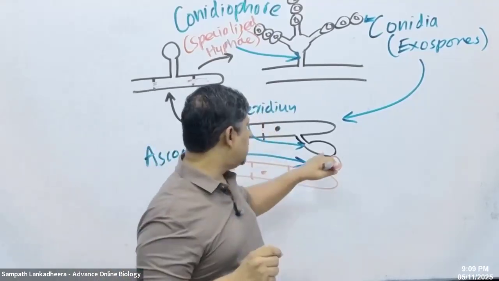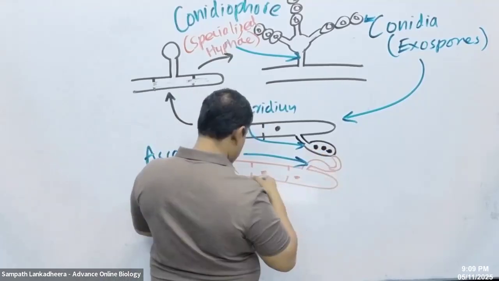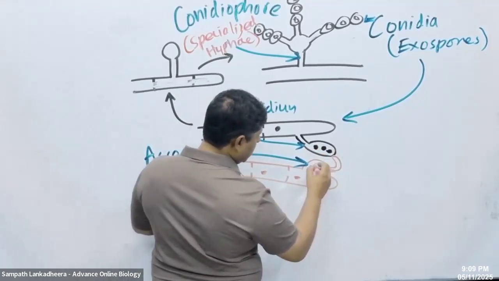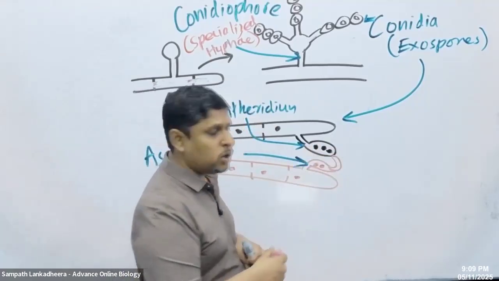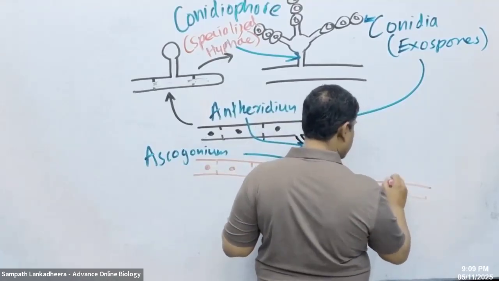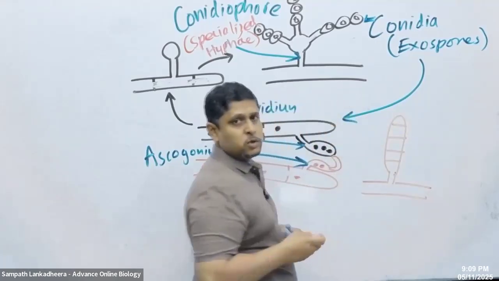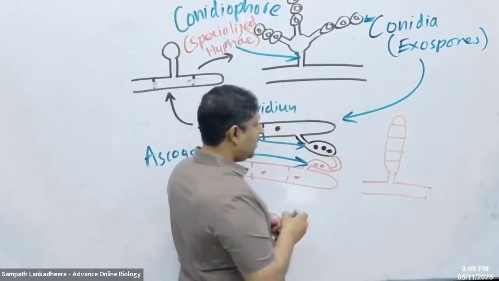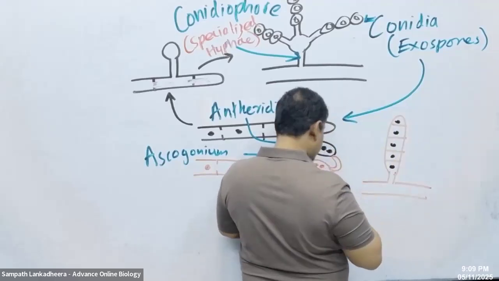Into the ascogonium, the nuclei are going to move. Next, some special events occur in the ascogonium. It stretches out like this, and inside the ascogonium you can see those paired nuclei present.